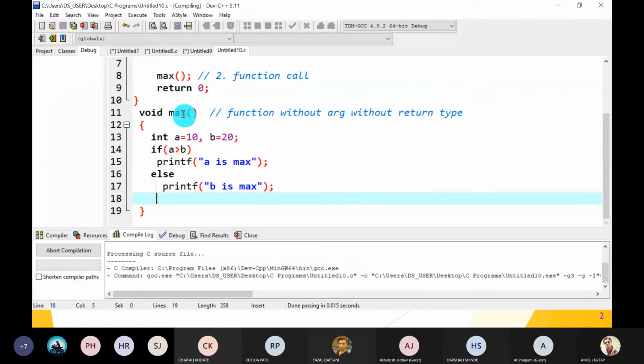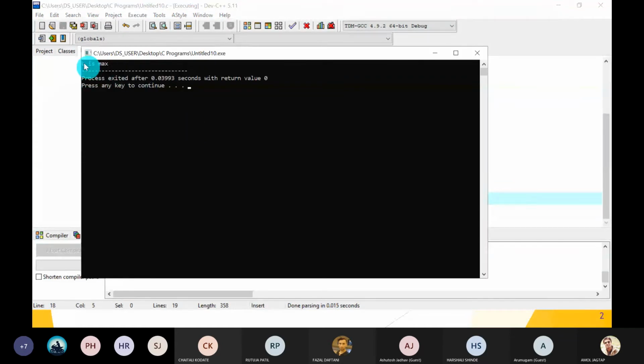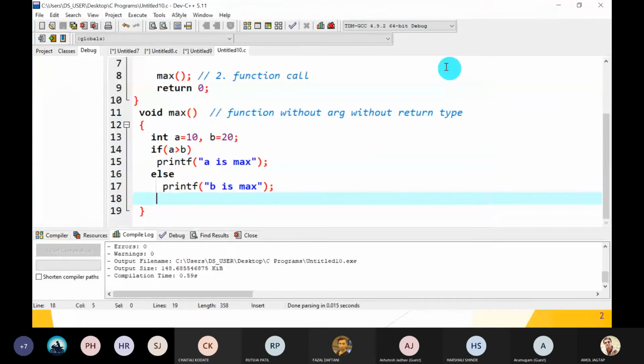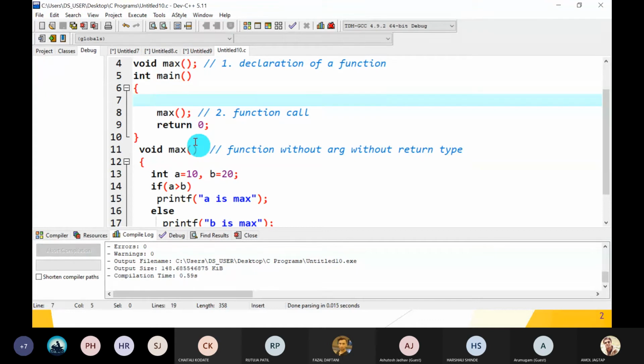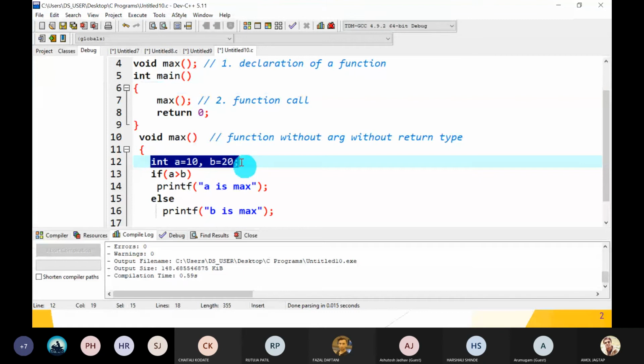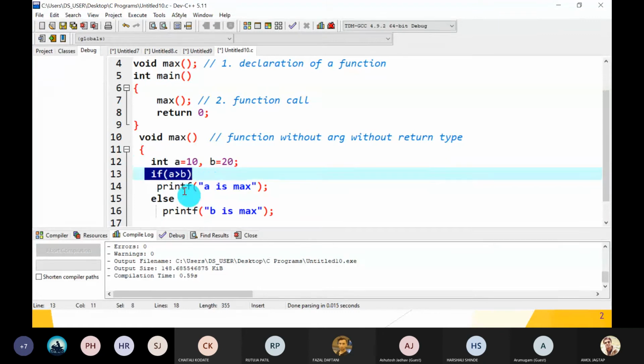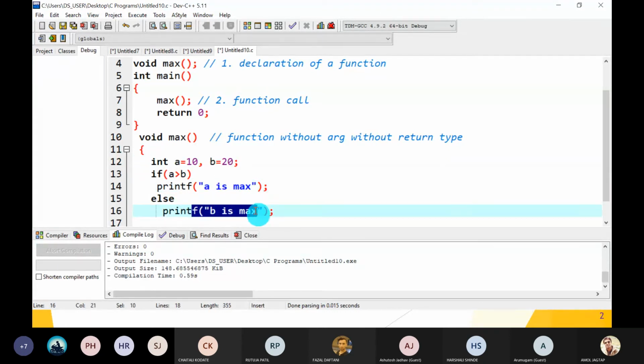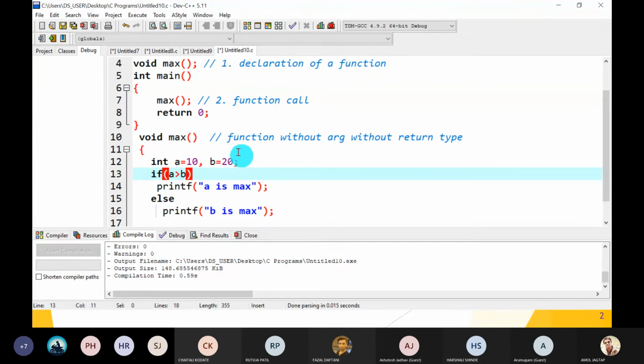Output is same, but the user's requirement is different. Okay, main function calls max, that you have to take two values A and B yourself, decide which one is the max, either A or B. Now this is the second type of function based on arguments and return type. Now third, what do they decide? Max function and main function decide that max you have to calculate yourself.